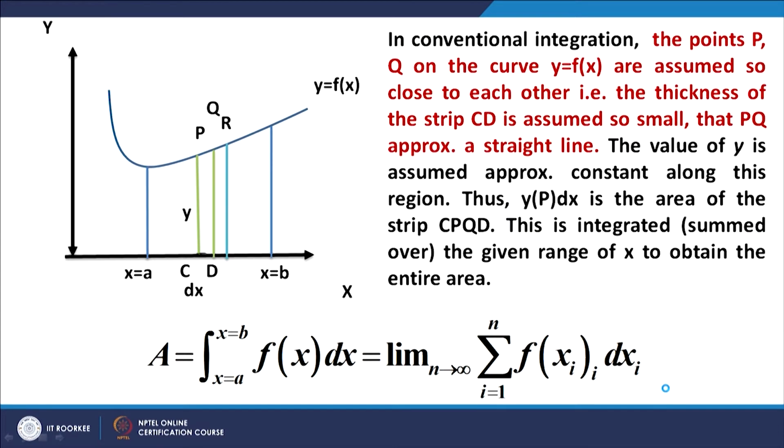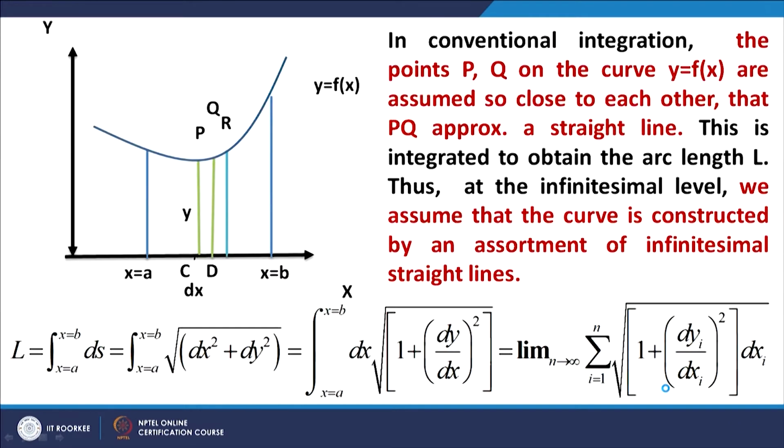This is the definition, the meaning of the concept of integration, conventional or standard integration.